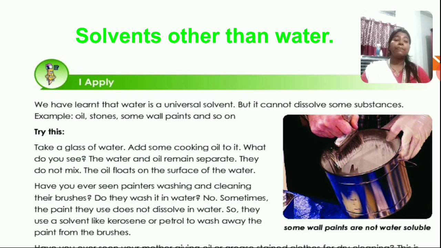For that reason, when we want to dissolve something in paints, then we use the solvent kerosene or petrol. The same goes with stains also. If there is any type of stain on your cloth, then it is not washed with water. It is washed with kerosene or petrol. Okay.